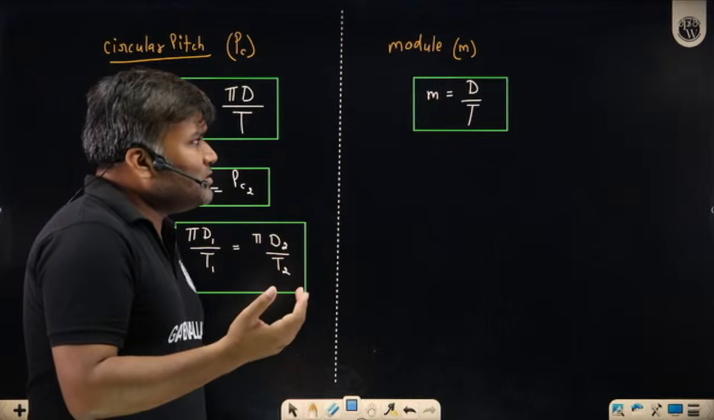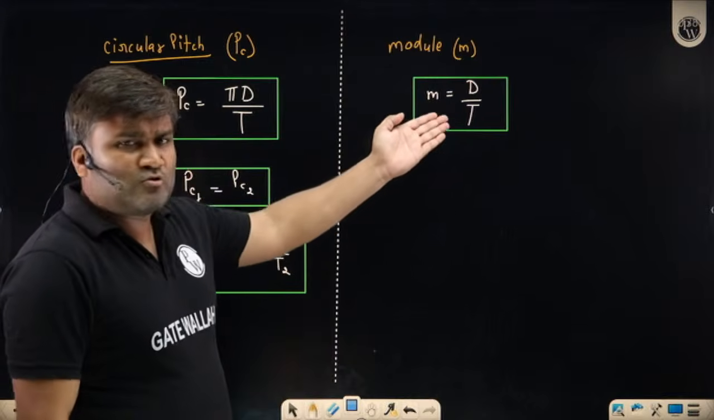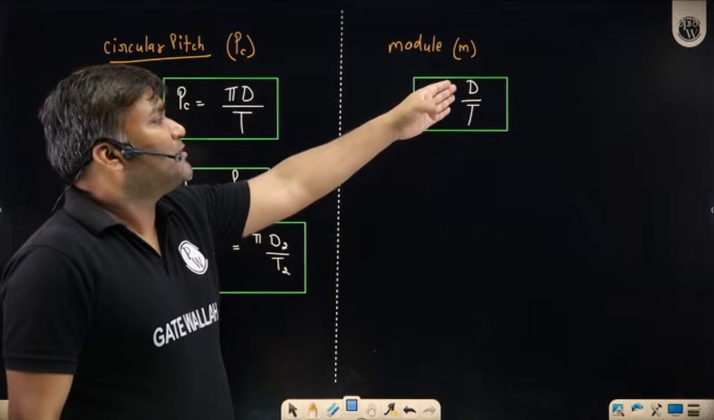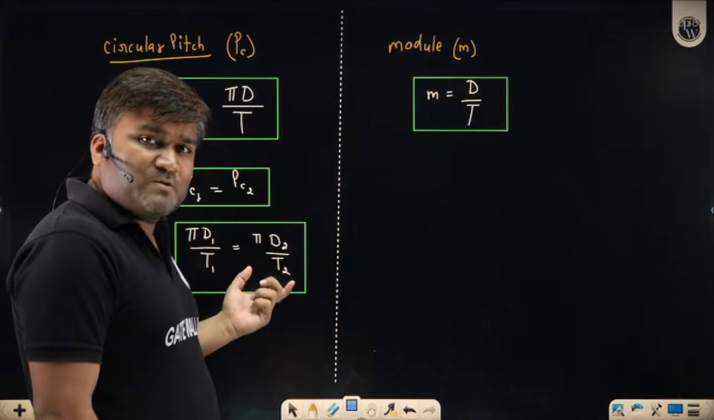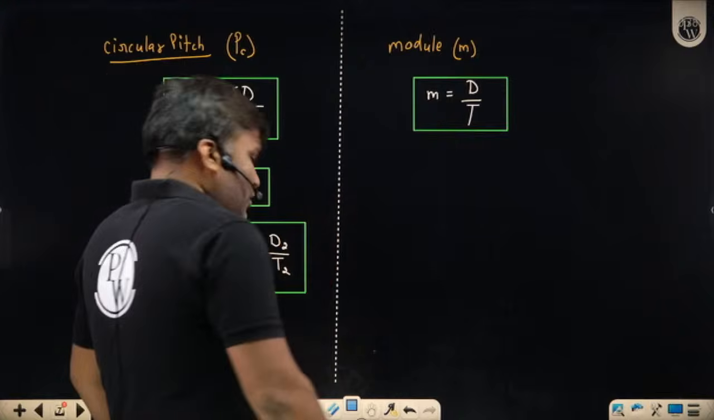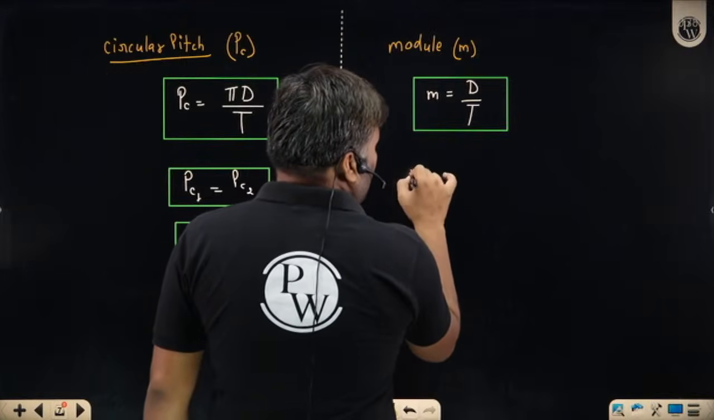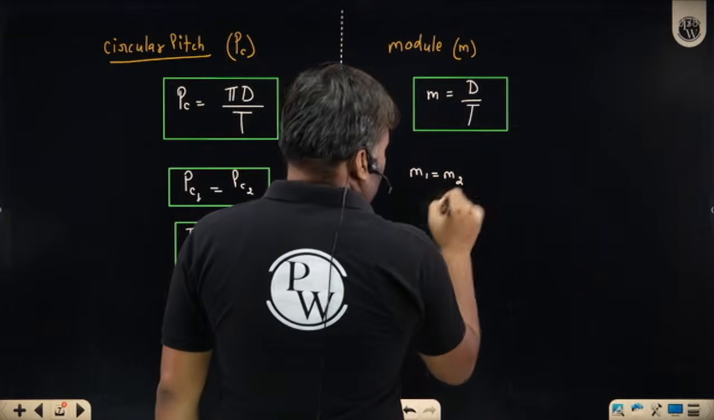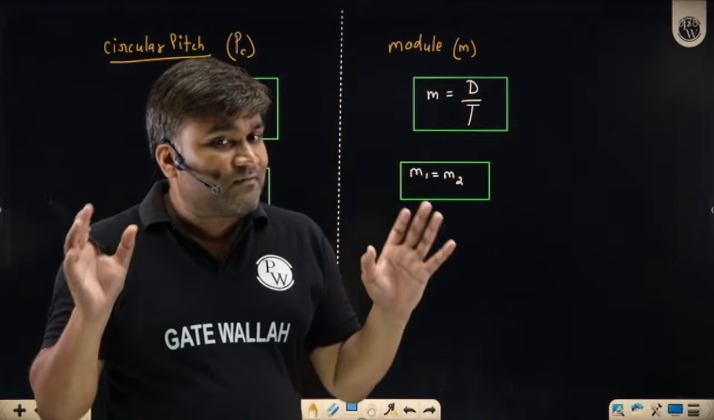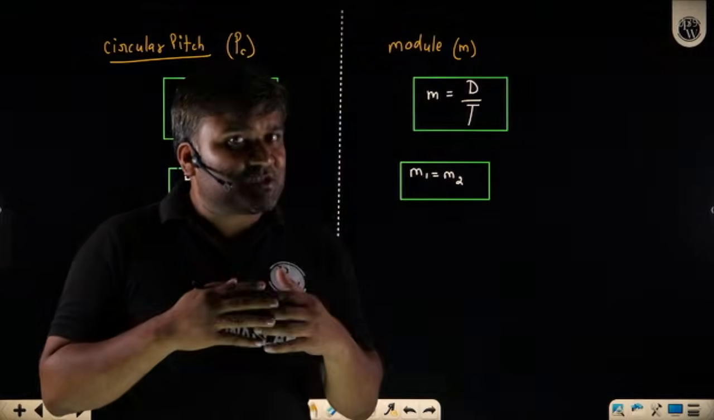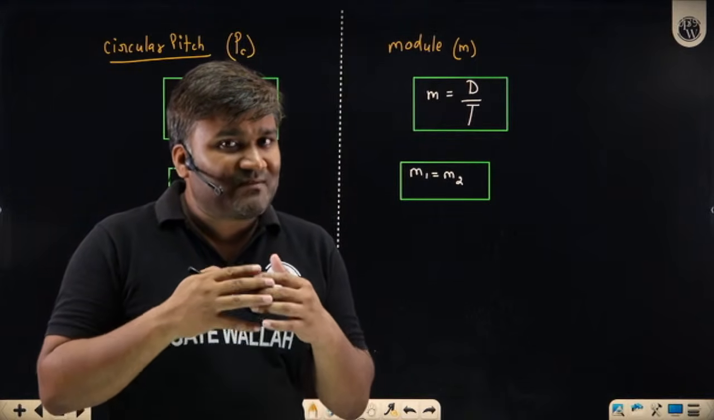And no need to explain that the module also must be the same. Why? This is coming from here only. If circular pitch must be the same, then module must also be the same. For meshing gears, M1 must be equal to M2. It must be the same. You don't have a choice. If modules are different, these gears cannot mesh. Gears must have the same module.